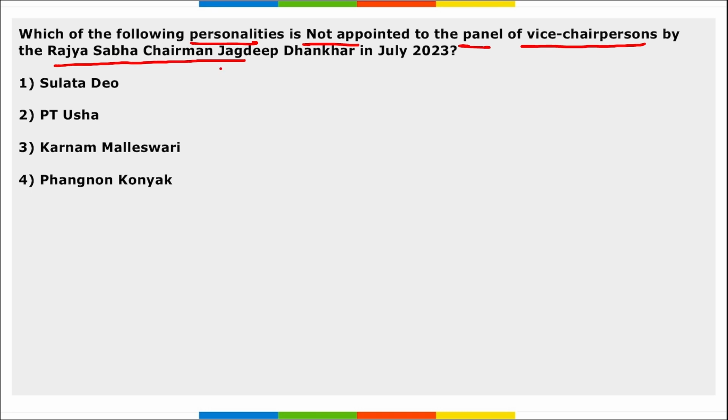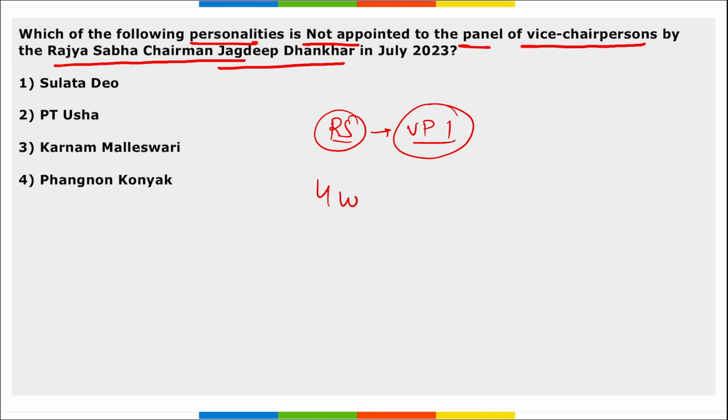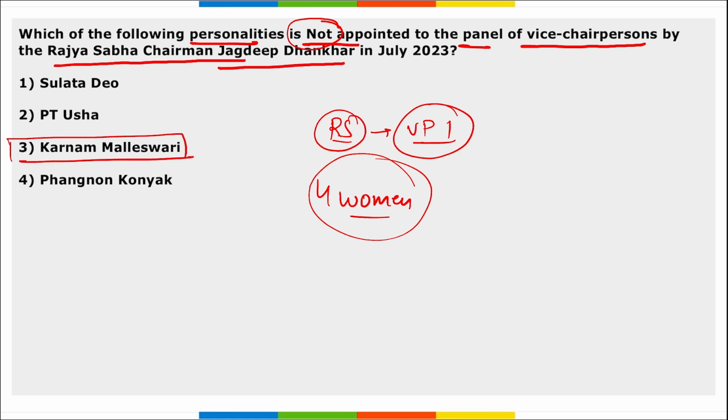First, which of the following personalities is not appointed to the panel of vice chairpersons by the Rajya Sabha chairman Jagdeep Dhankhar? First of all, you should know who is the chairman of Rajya Sabha. He is the Vice President of India. And who is he? Jagdeep Dhankhar. Correct. Recently, he appointed 4 women parliamentarians. The question asked is, among these, which of the following is not appointed to the panel? So remember, Karnam Malleswari was not appointed.